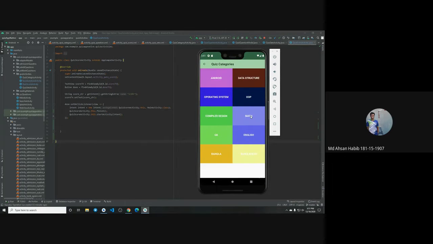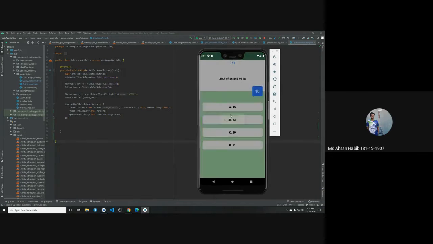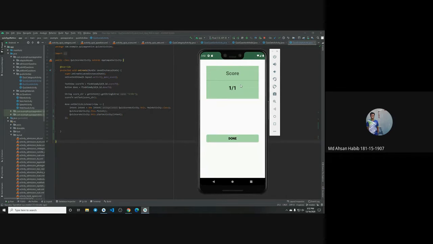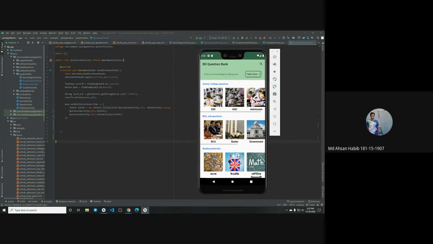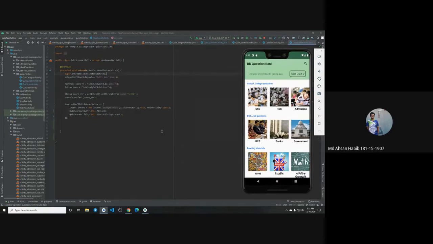Now, if we see the math question, there is only 1 set and 1 question only. HCF of 26 and 91 is 13. Okay, this is the right answer, green. And I have set this question only 1 for this. Okay, done. So now let's take a look at how I have implemented this in my Android Studio.